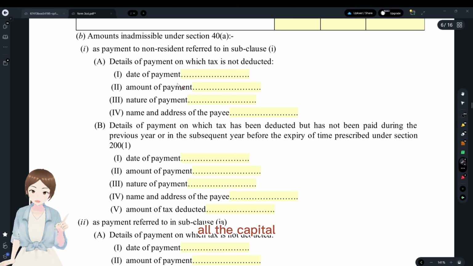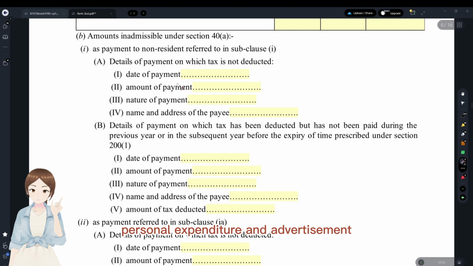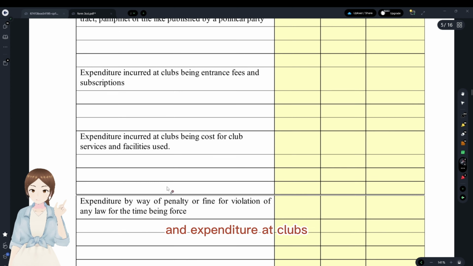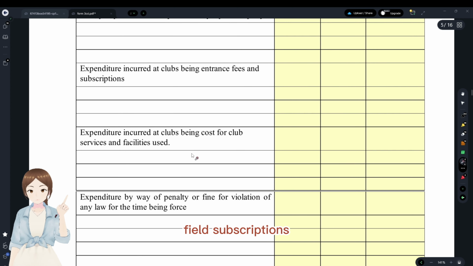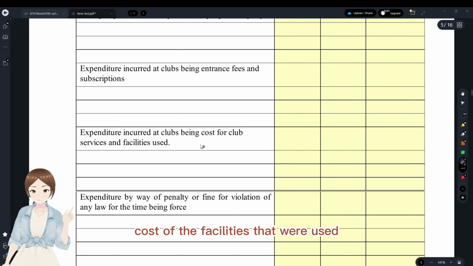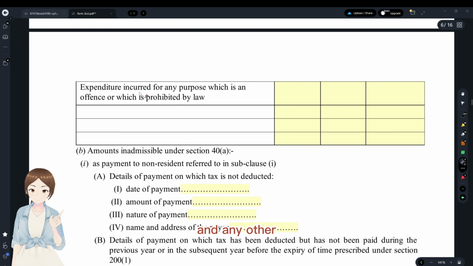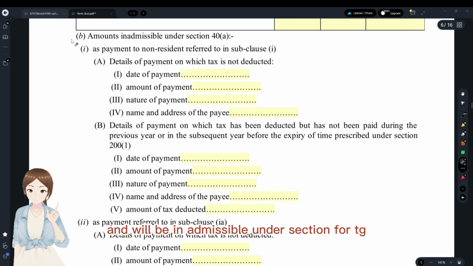With regards to that, all the capital and personal expenditure, advertisement with regards to brochures of a political party, and expenditure at clubs with entrance fees, subscriptions, cost of the facilities that were used, and with regards to penalties for the acts in force, for the acts not in force, and any other expenditure prohibited by law. Three kinds of penalties, and that's it. And B, inadmissible under section 40A.